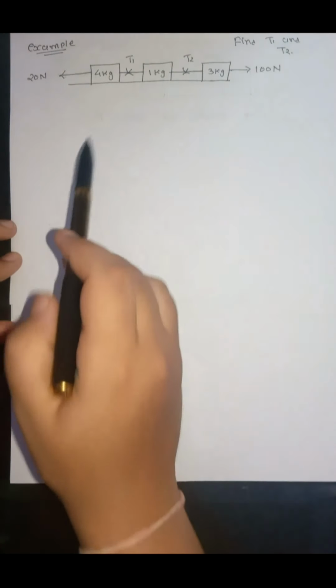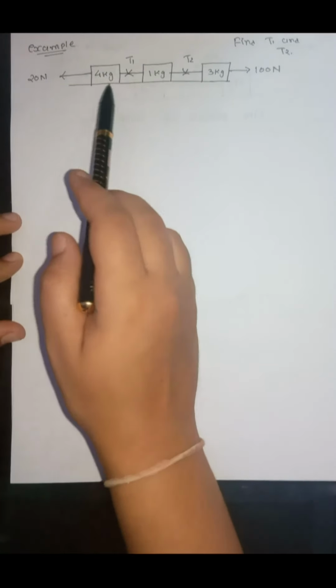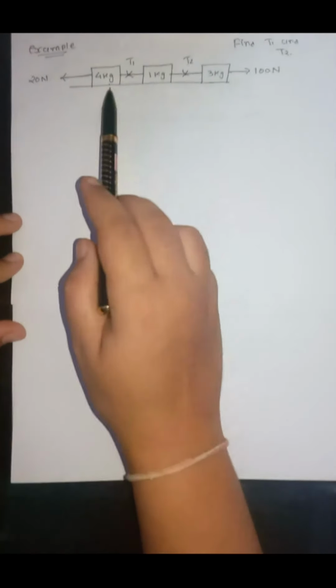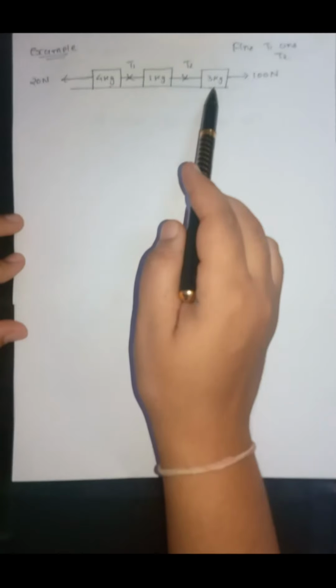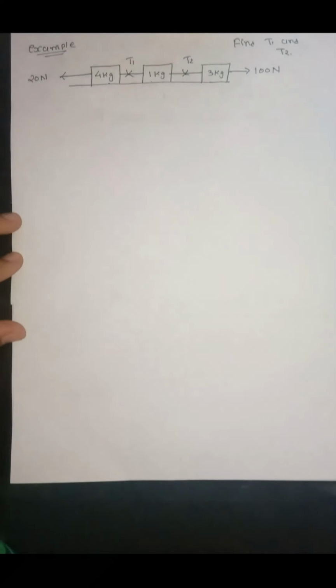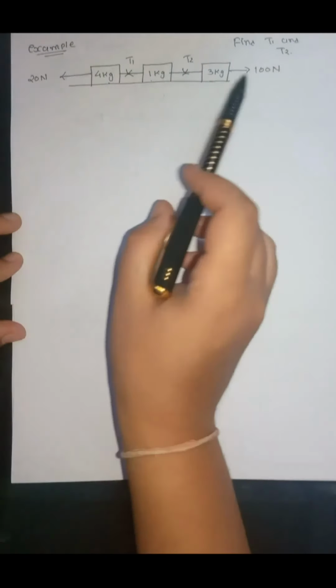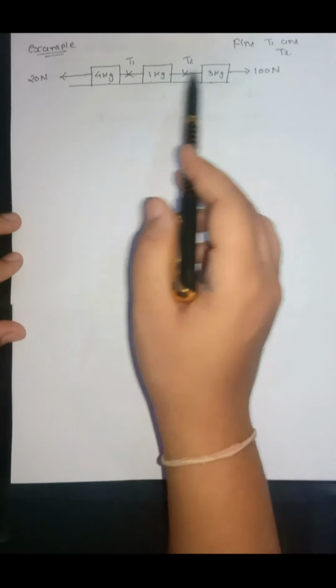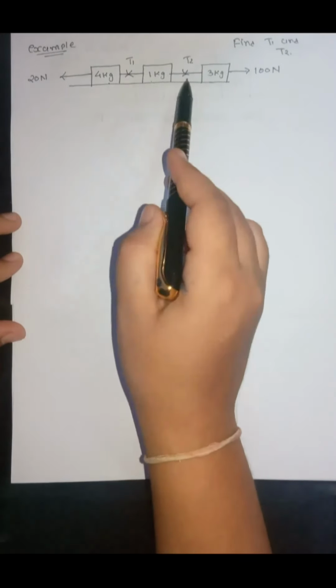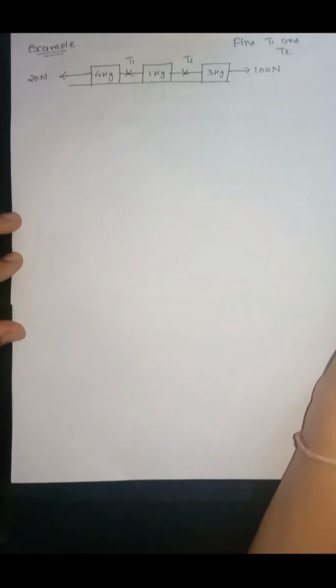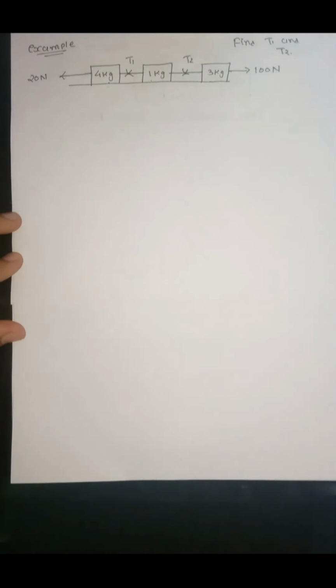Let us see one example of this type. In this case, three blocks of mass 4 kg, 1 kg and 3 kg are connected with the help of a massless string. Now there are two forces acting. One is 20 Newton and another is 100 Newton. We want to find the tension force in the connecting string. In this case, we cannot use the direct formula. In this type of case, we compulsorily have to draw the free body diagram.